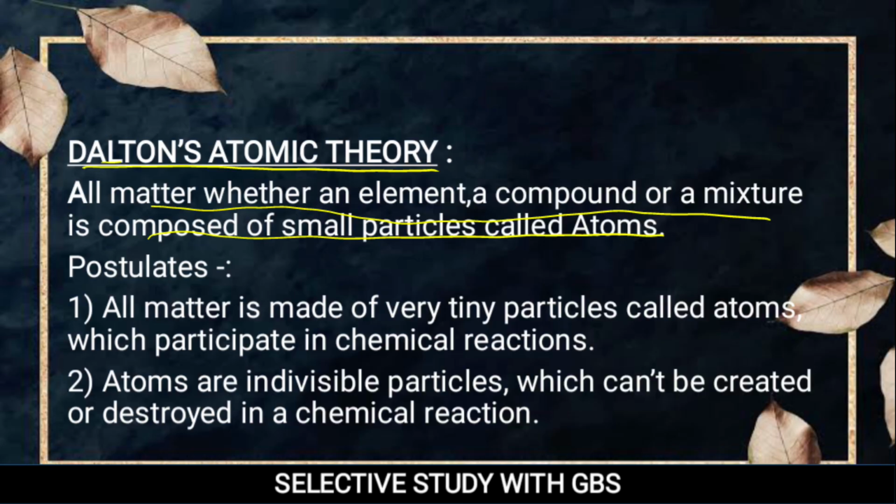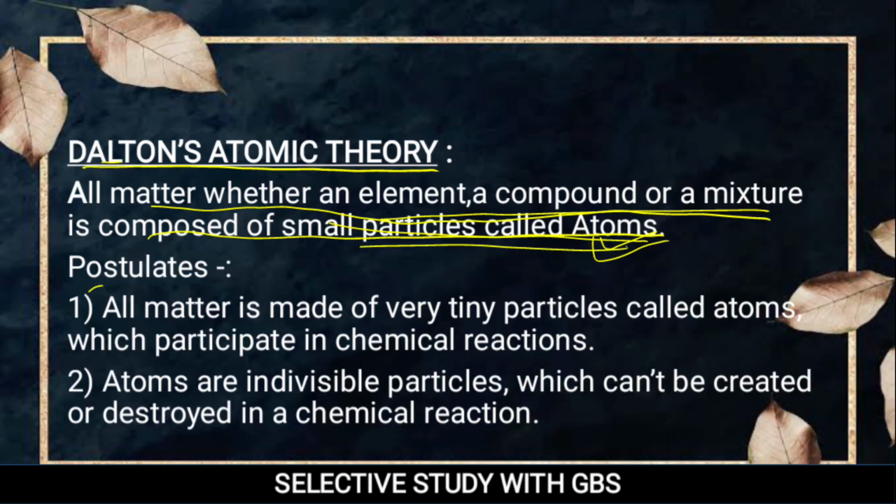This means what the other scientist Maharshi Kanad told as Parmanu. After that, another scientist told what is atom. The same definition Dalton also gives.